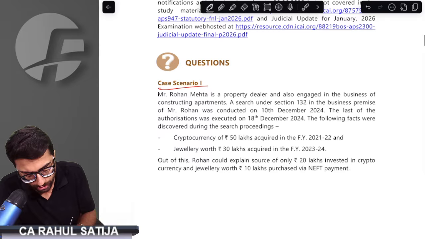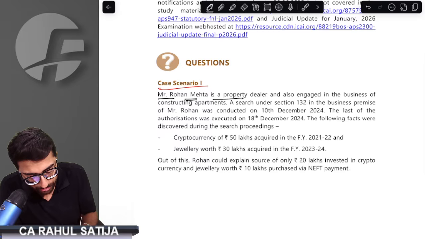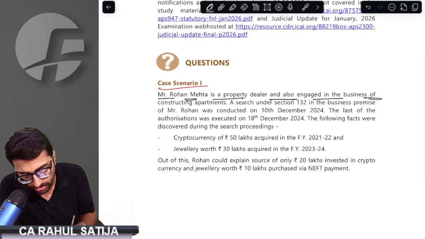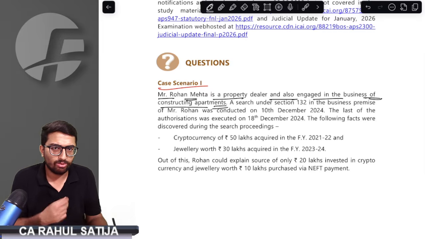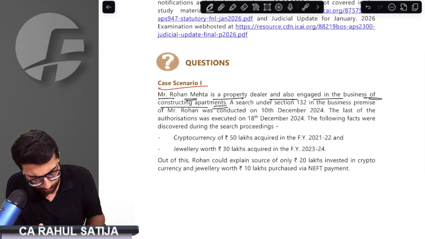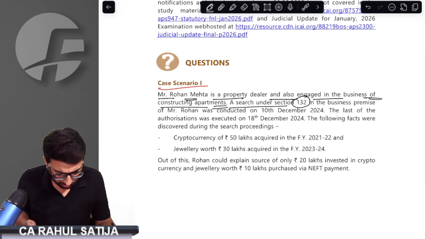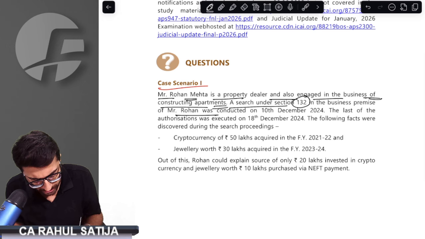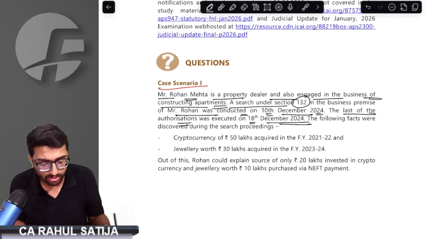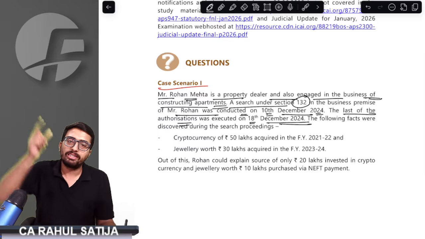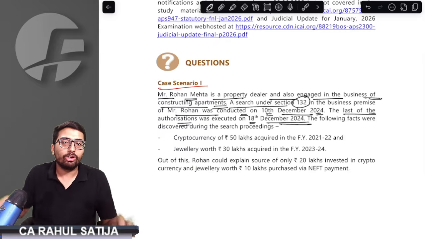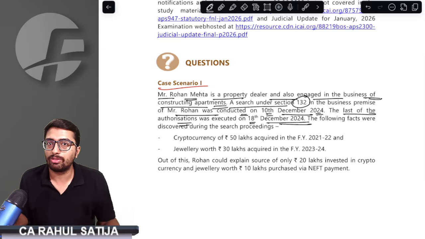So question number 1, what does this question suggest? Mr. Rohan Mehta is a property dealer engaged in the business of constructing apartments. A search under section 132 was conducted, started on 10th December and concluded on 18th December 2024.